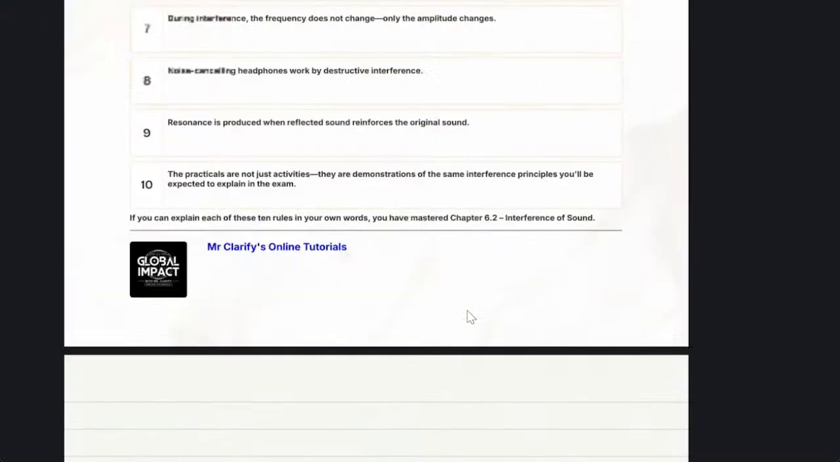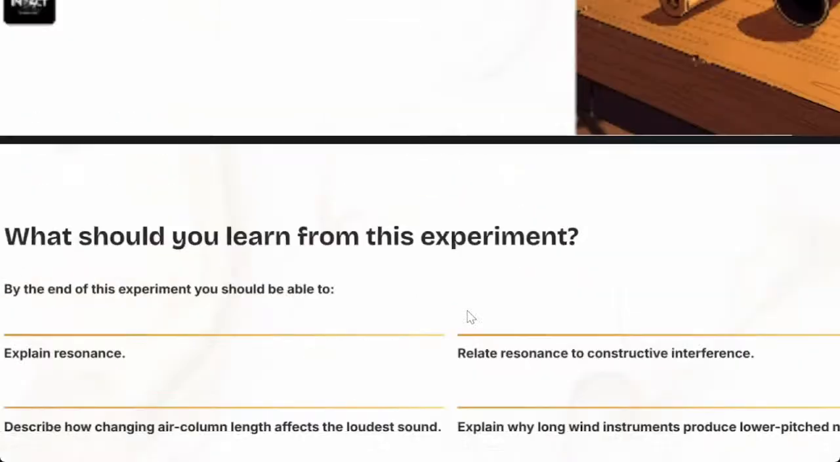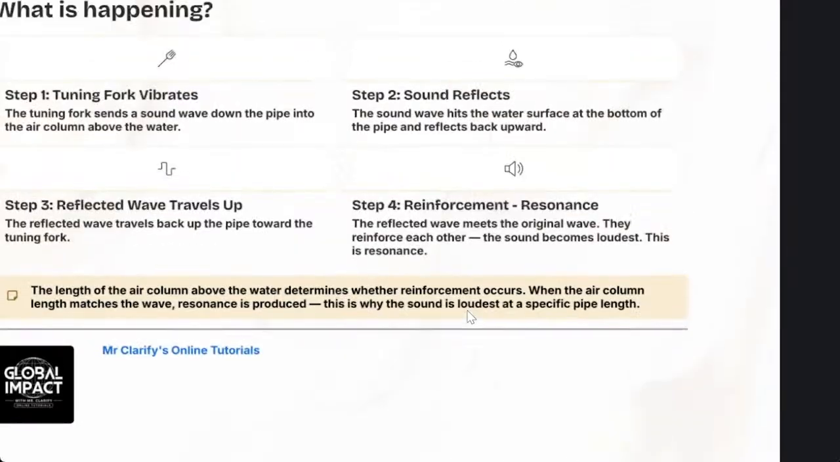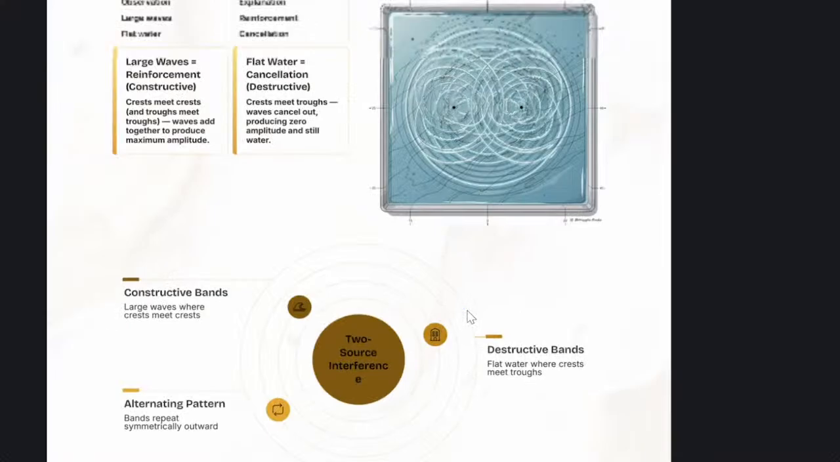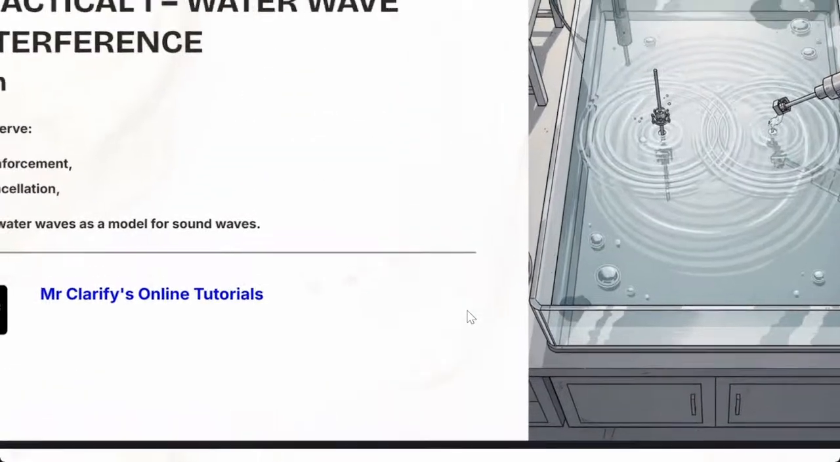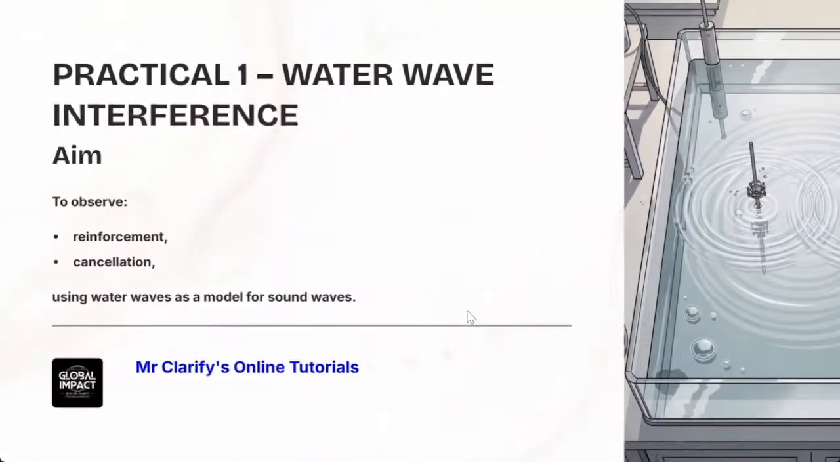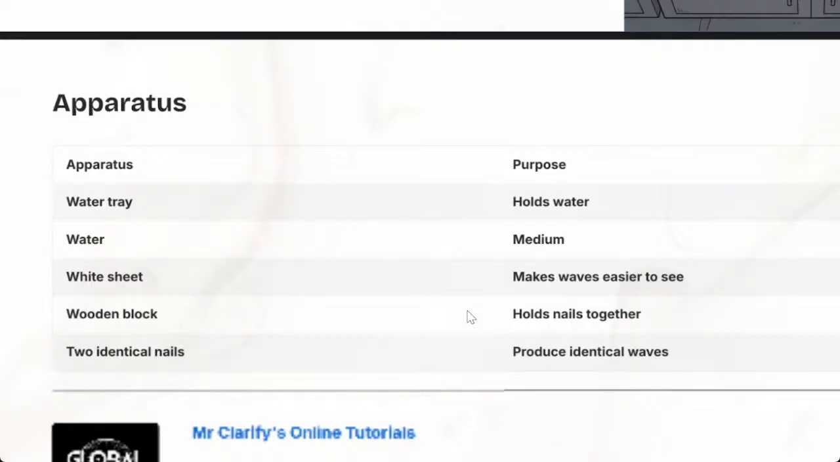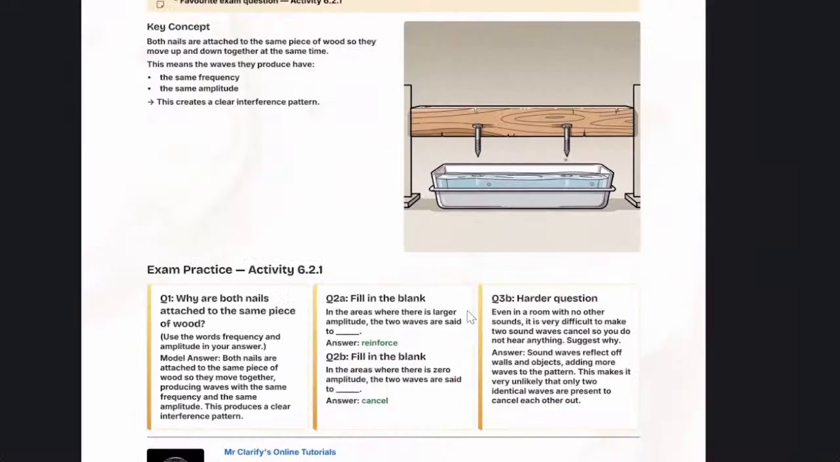But what I want you to know is that sound can go through interference when the sound waves meet. When peak meets peak, you get constructive interference, either when peak meets peak or trough meets trough. Other than that, you get destructive. But in the water wave, you'll be just having a tray and water and nails. This is the setup, and you're going to work with them. I'm going to show you how you're going to do it.